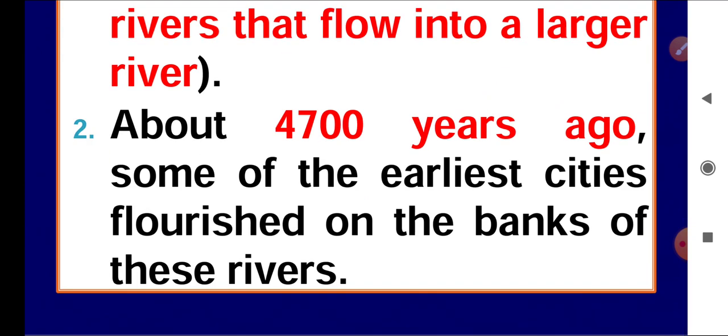About 4,700 years ago, some cities flourished on the banks of this river. You might have heard about Harappa and Mohenjo-daro.